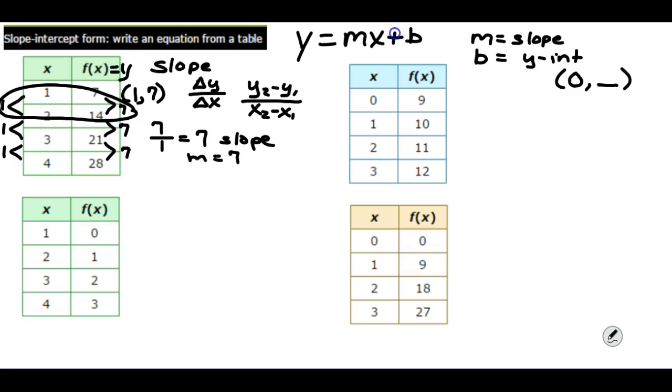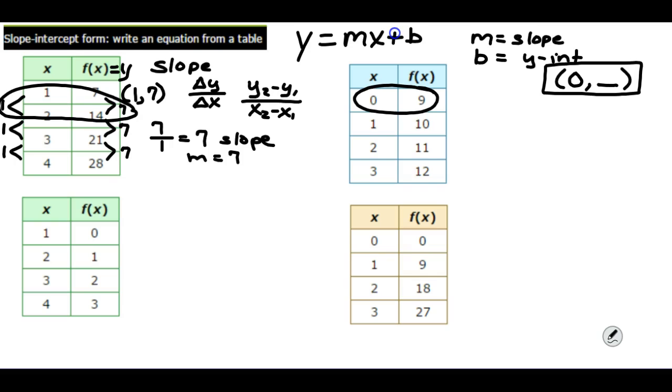And then we can look at our table, and if in our table we have a point where the x value is 0, then our y-intercept is given to us. For example, in this second table, our y-intercept is given to us because we have the point (0, 9). However, in this table, we don't have the y-intercept because we don't have that point where x is 0.